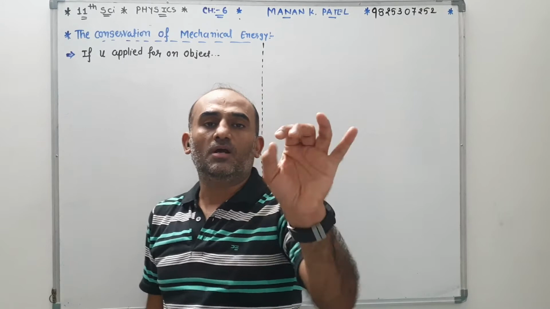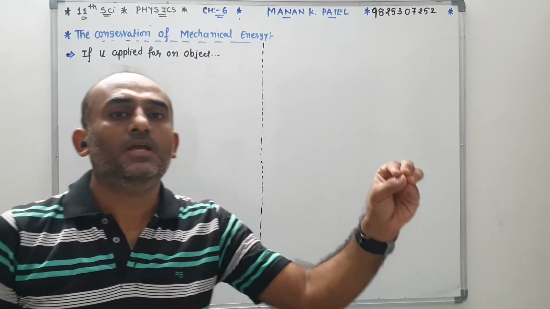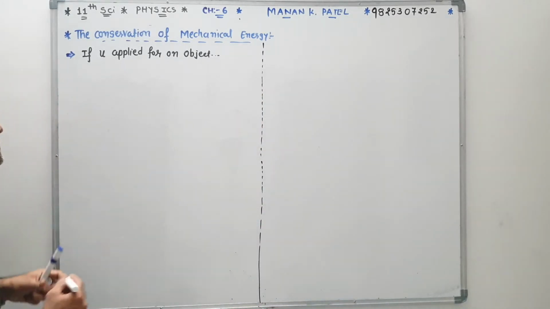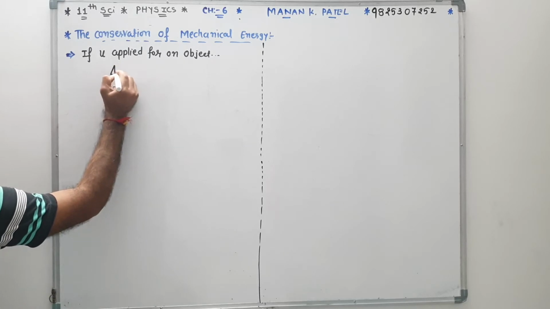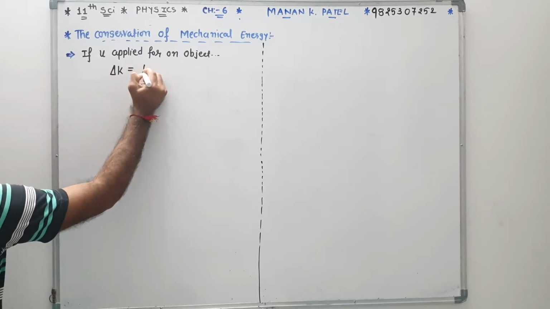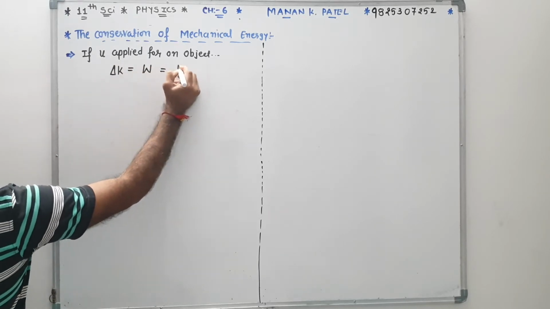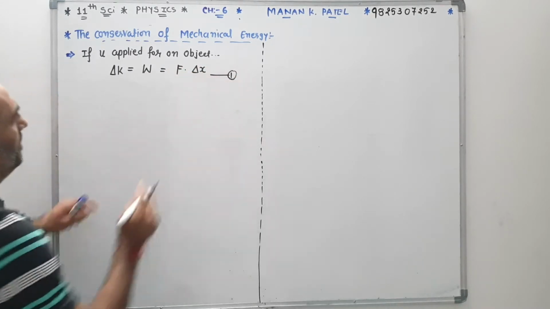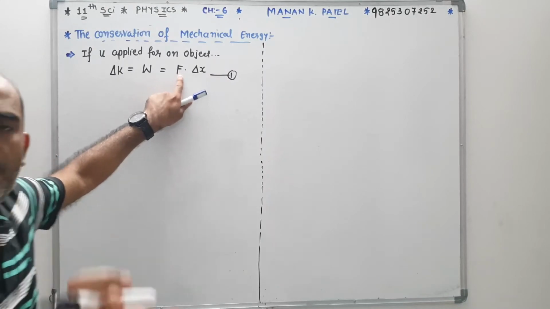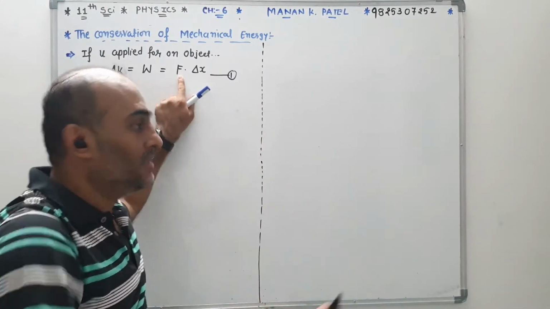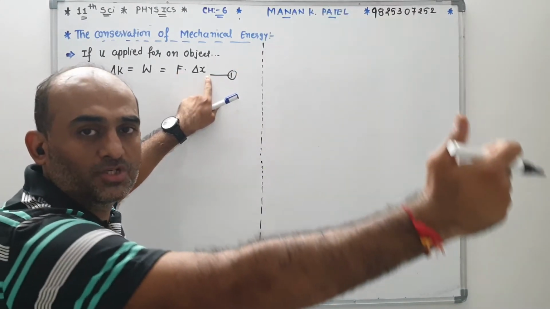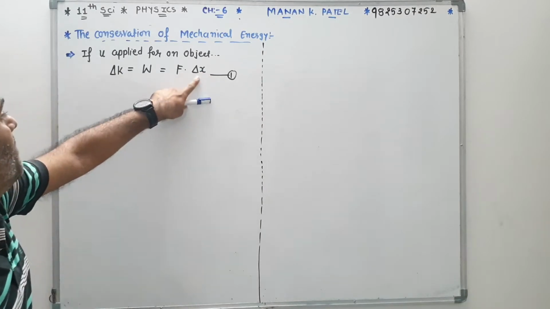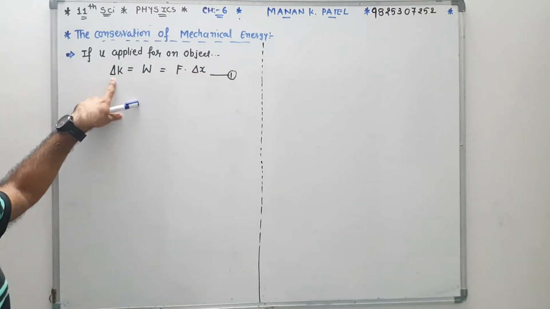So both conditions arise when we apply that force. So for the change in kinetic energy, you know W equals F into delta X. So equation number 1: when we apply the force, then for the change in position, the work done by the object is equal to the change in kinetic energy.